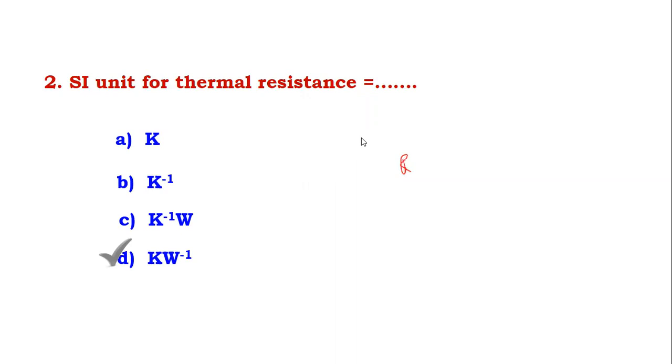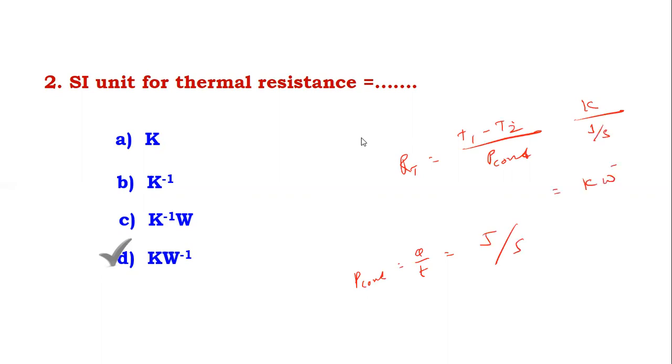The thermal resistance is (T1 minus T2) divided by P conduction. So it is Kelvin. P conduction is Q by T, and Q by T is joule per second, and joule per second is called watt. So Kelvin watt raised to minus 1.